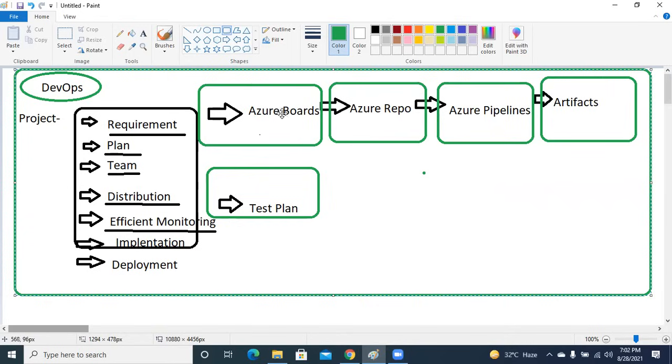So guys, tomorrow we will be talking about Azure Boards. Then accordingly, we will proceed with our discussion on Azure Repos, and then we'll proceed to Azure Pipelines and Artifacts. And further, we will spend our time deploying the infrastructure on-premise and on your Azure infrastructure, guys, and how we can go ahead and create a containerized application. And then we'll talk about release strategy, where we'll be talking about blue-green deployment, A/B testing, canary deployments, and many more, guys.